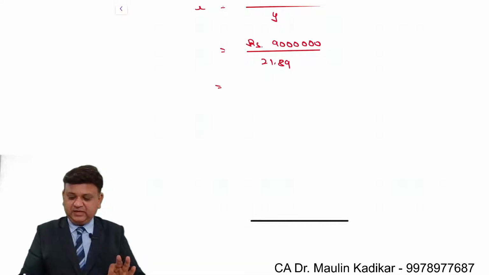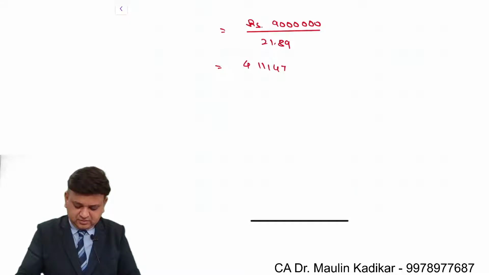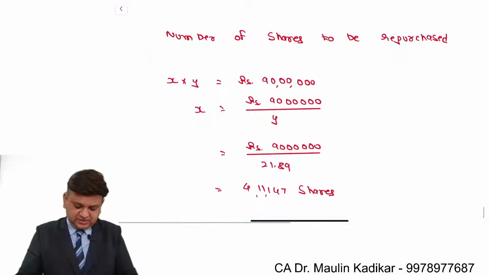So 4,11,146.64. So let us take 4,11,147 shares. This is the number of shares to be repurchased.